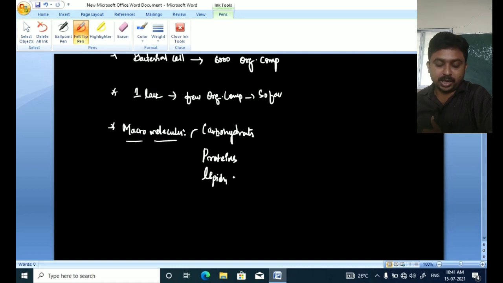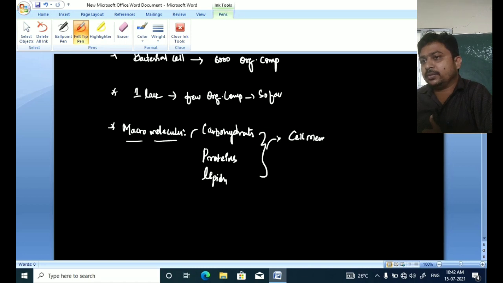These are the macromolecules. They are mainly involved in the construction of the cell membrane. So they can construct the cell membrane.